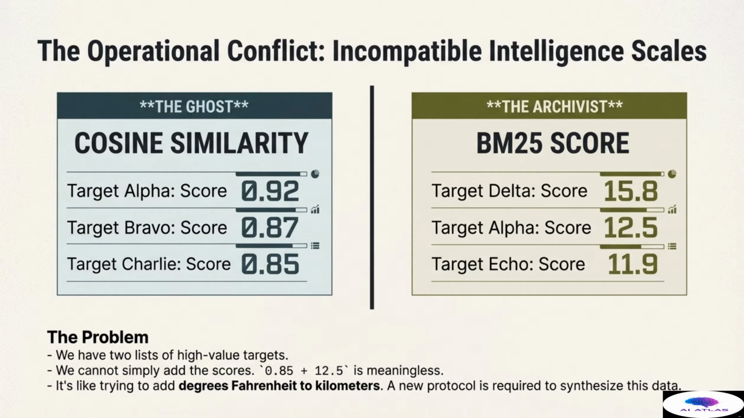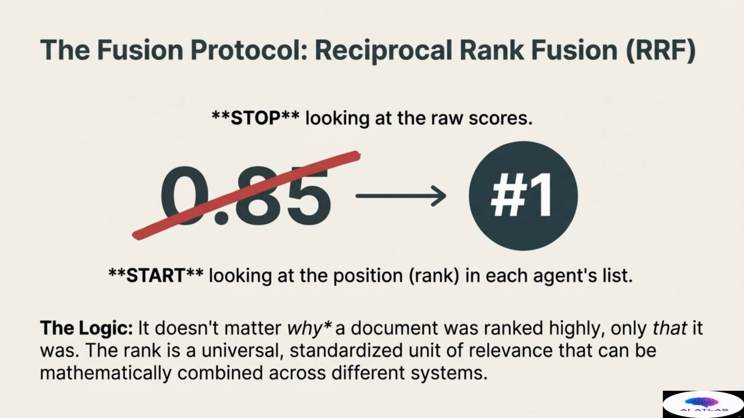The problem is that we cannot simply add these scores. Attempting to calculate 0.85 plus 12.5 is mathematically meaningless because the scores represent different metrics on different scales. It is precisely like trying to add degrees Fahrenheit to kilometers. If we cannot synthesize this data, we cannot produce a single, reliable ranking of targets. A new protocol is urgently required to normalize and synthesize this data into a single, comprehensive decision list. The solution to the scale conflict is the Fusion protocol,